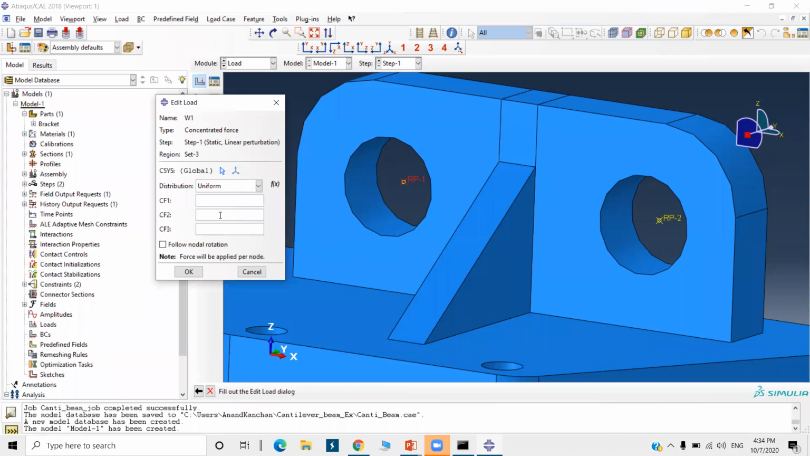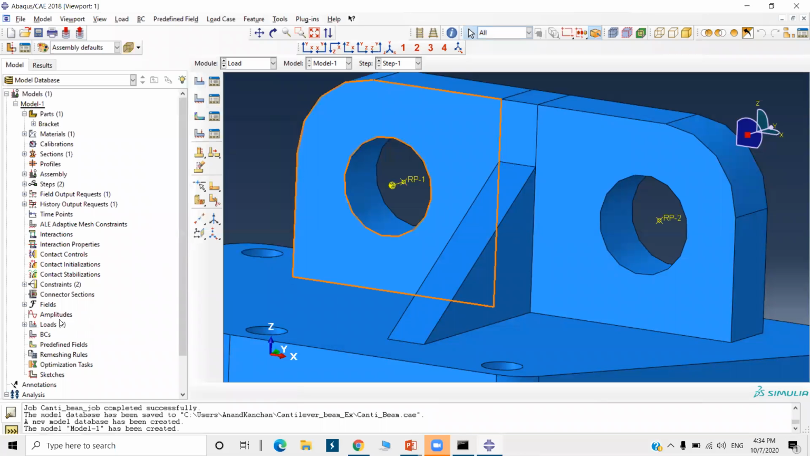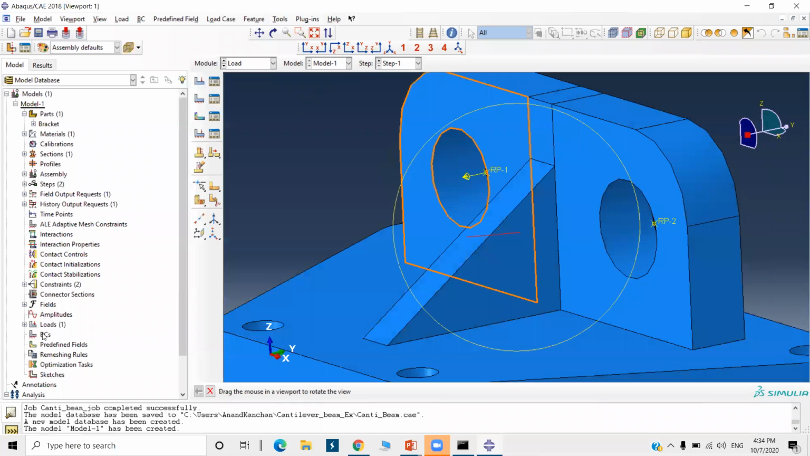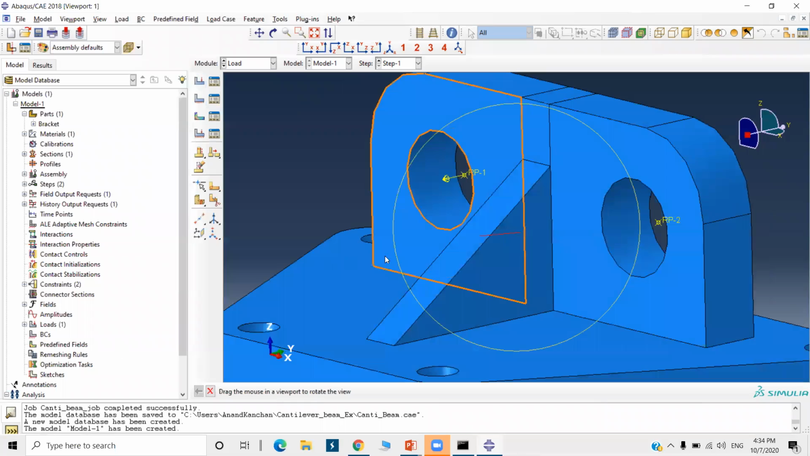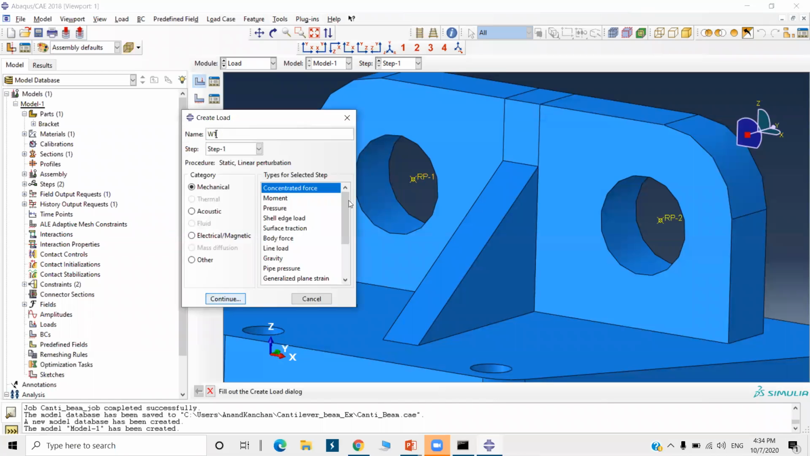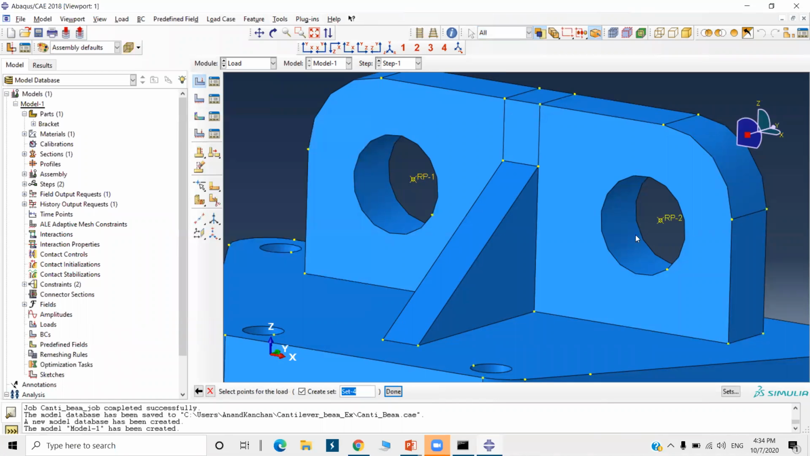So I'm going to give CF2 minus 1000 Newton. Okay, now it is applied. Sorry, I'll just delete it. I have to select both, so I'm going to delete it. Once again, I will go to load, W1, concentrated force, select reference point 1, shift, reference point 2.